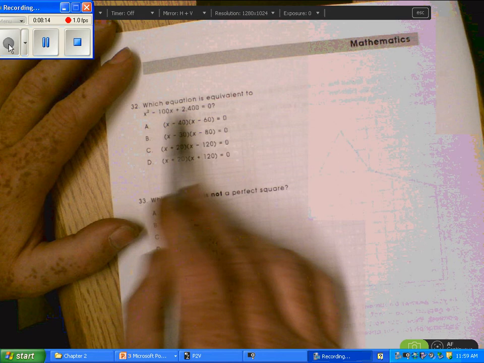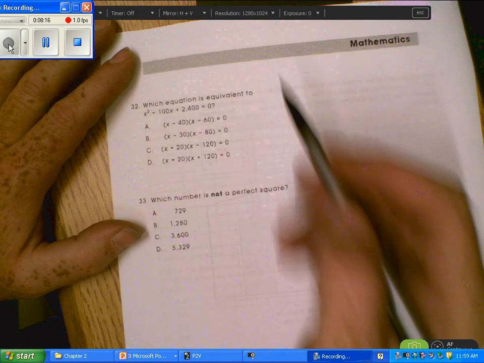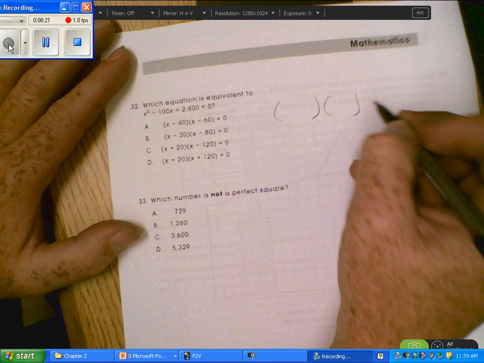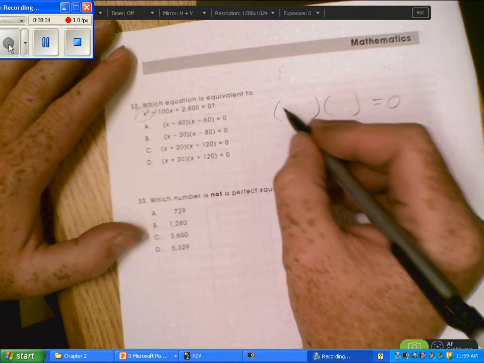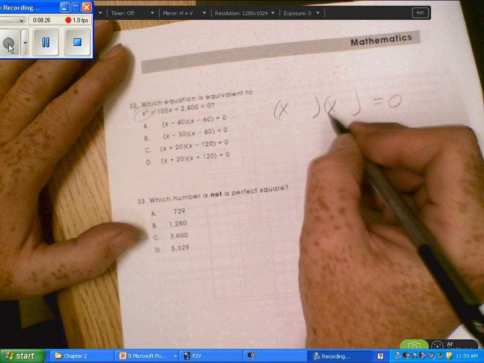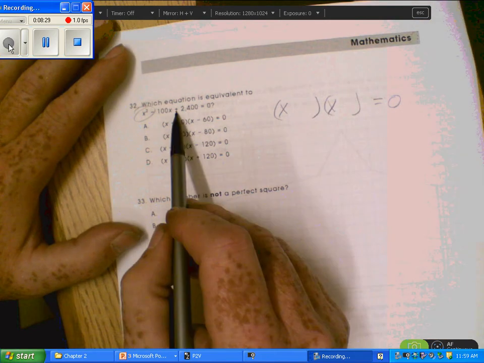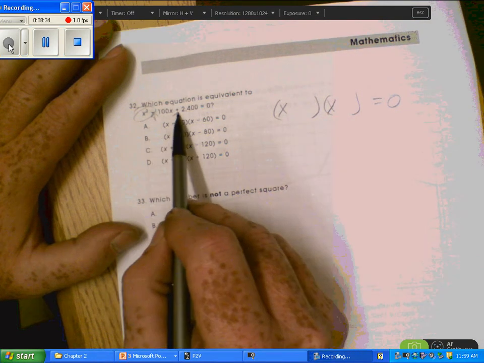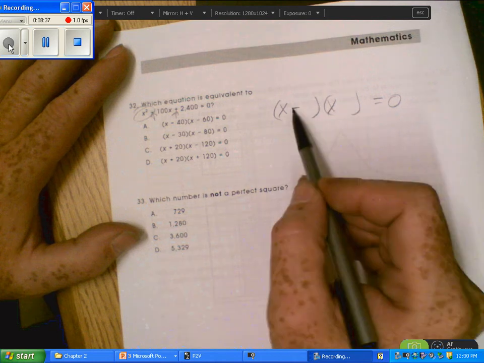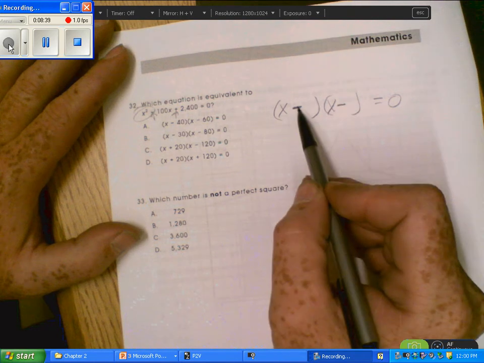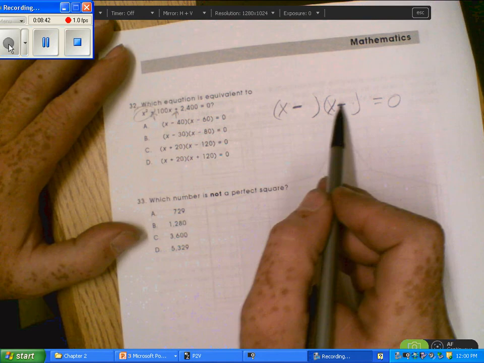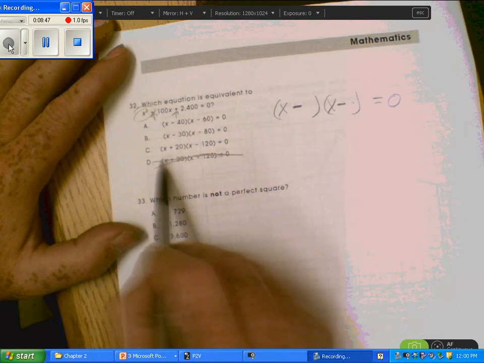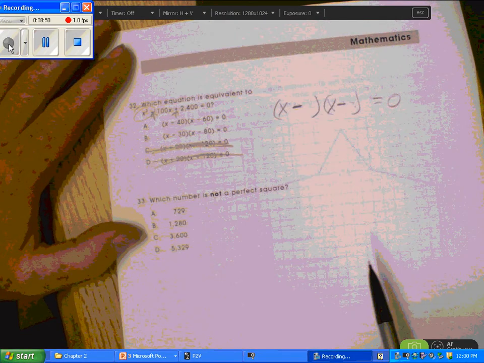Which equation is equivalent to this? Well, what we're going to have to do here is factor. When you factor, find the factors of the x squared. Well, that's easy. That's x and x. Then our signs. Since this one's a negative and that one's a positive, that means both of these have to be negative, because a negative times a negative is going to give us the positive, and a negative plus a negative is going to give us the middle one that's a negative. So right away, we can get rid of that one. We can get rid of that one because they're not that way.